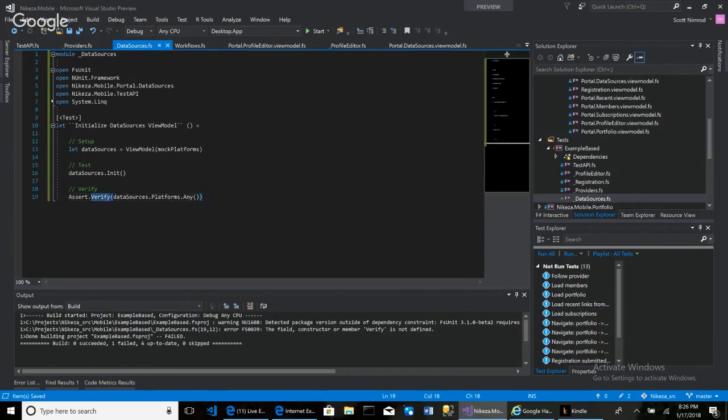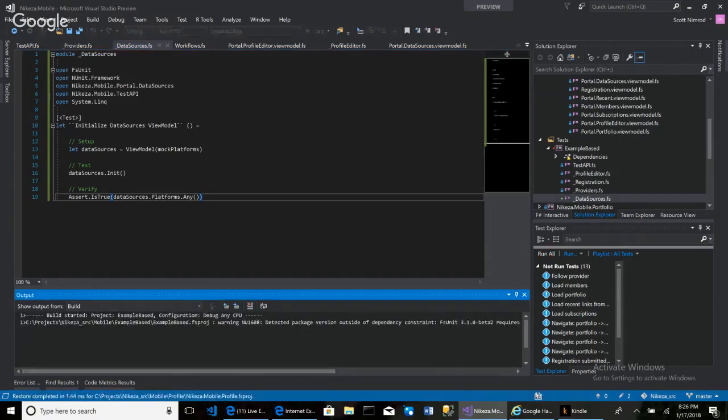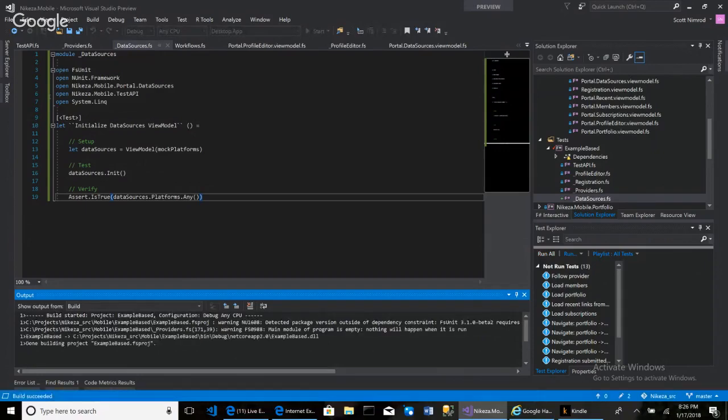Or is it assert dot is true? I think I used the wrong thing. Is that it? I don't have IntelliSense, so I can't remember. I can't draw from memory this whole object oriented way of doing this. And it succeeds. All right. So assert that is true. Data sources, platforms, any, right? That's the verify.